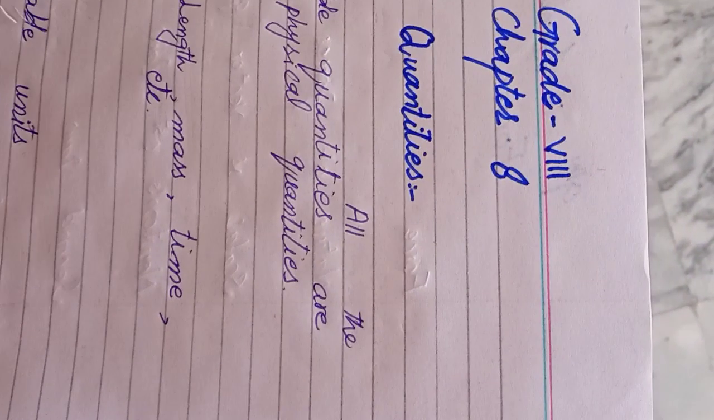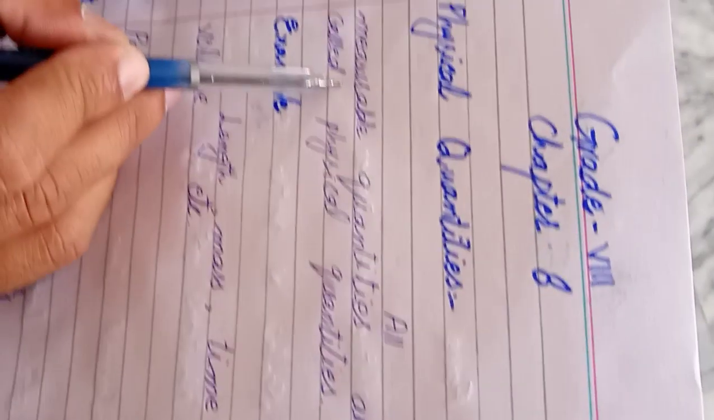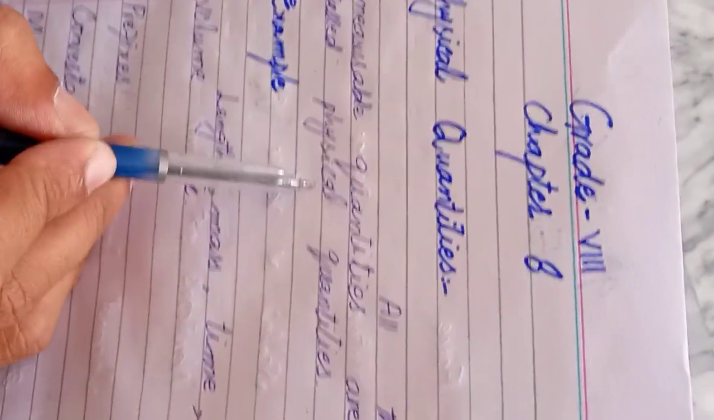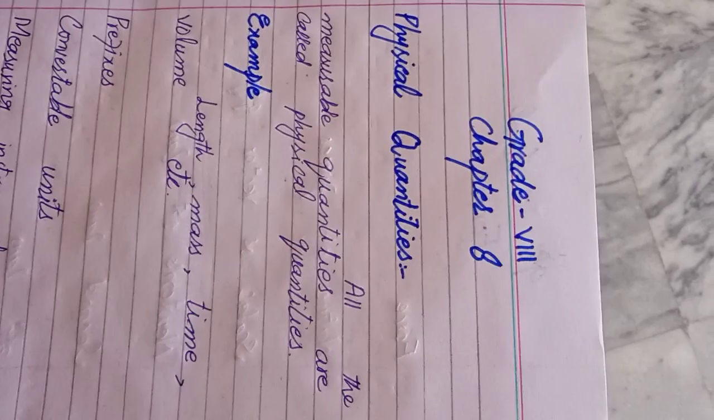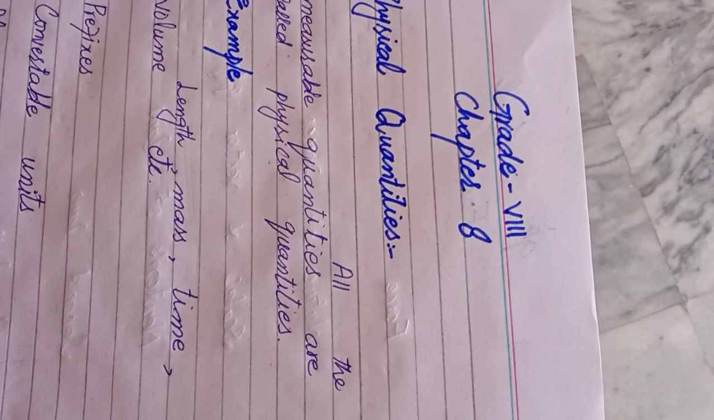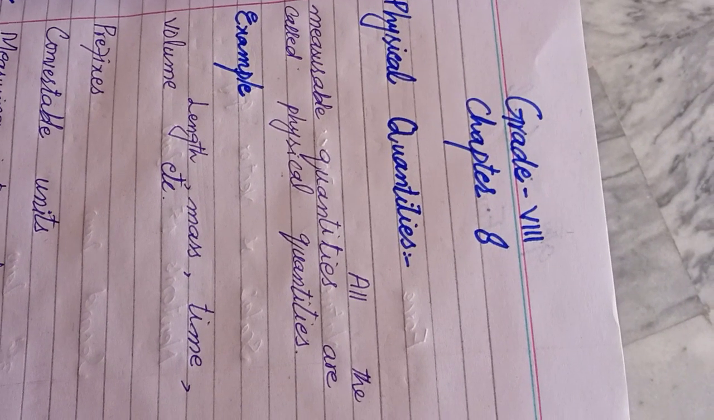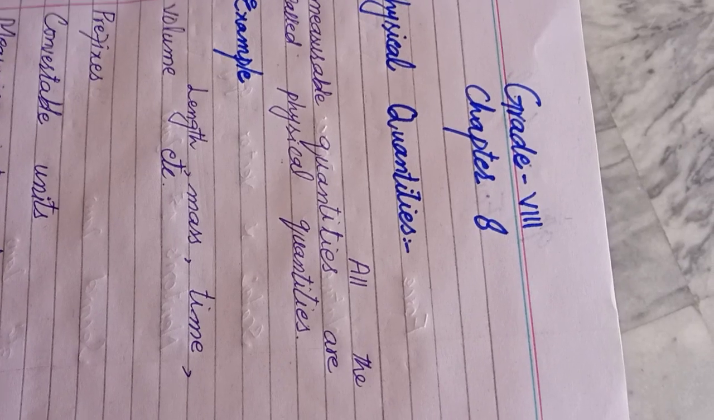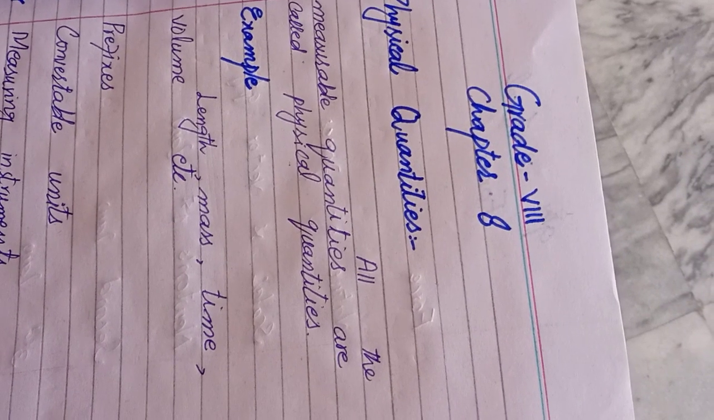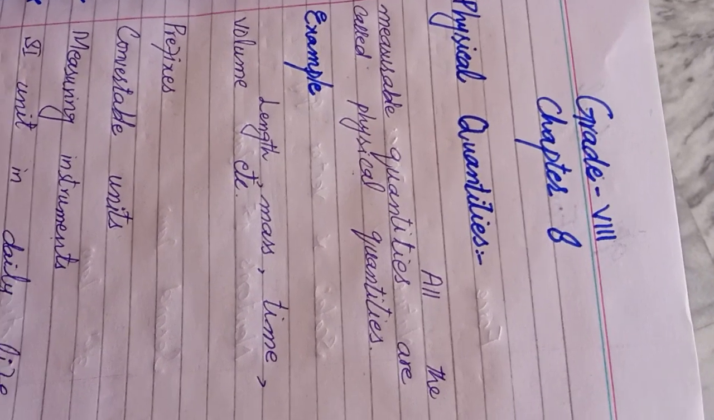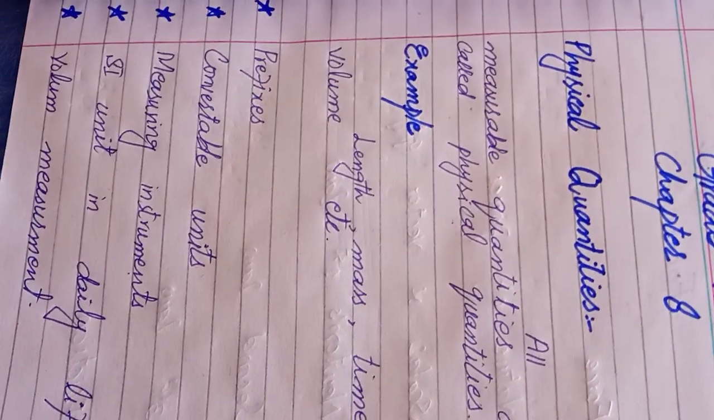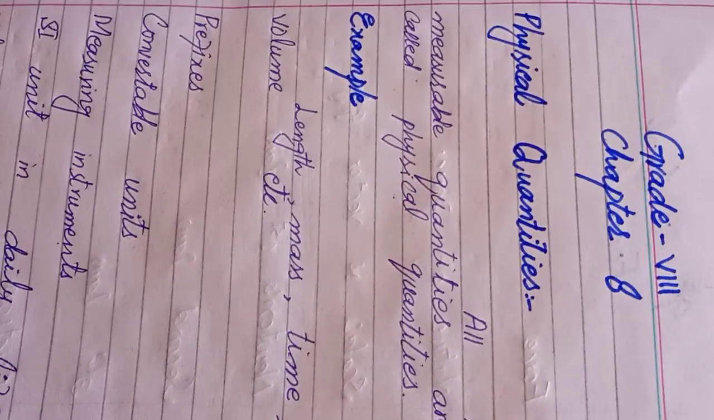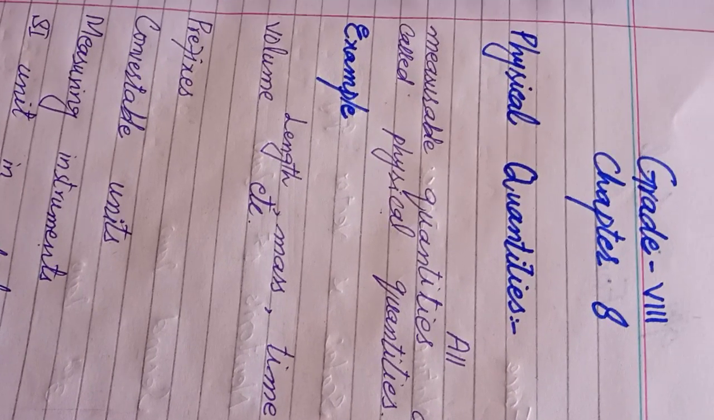Here we have the definition of the physical quantities. All the measurable quantities are called physical quantities. There are two types of quantities in this world: the physical, or measurable quantities, and the non-measurable quantities. All the measurable quantities are termed as physical quantities, while all the non-measurable quantities are termed as emotion.